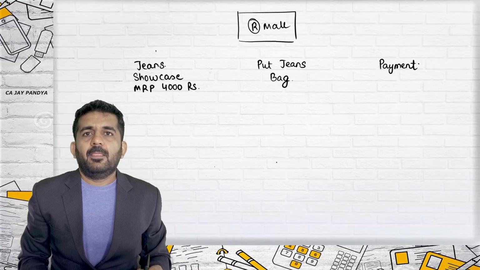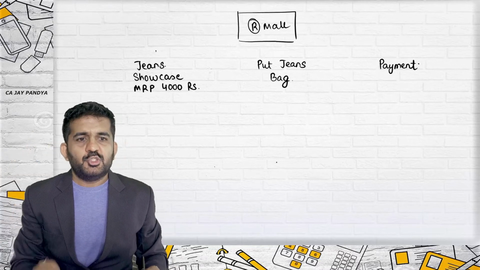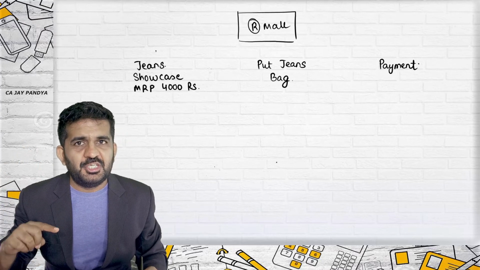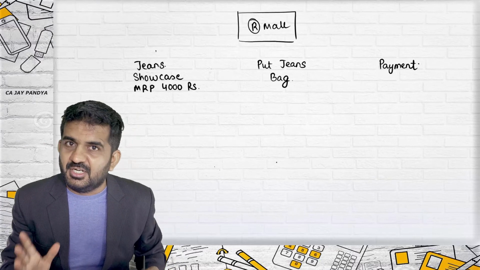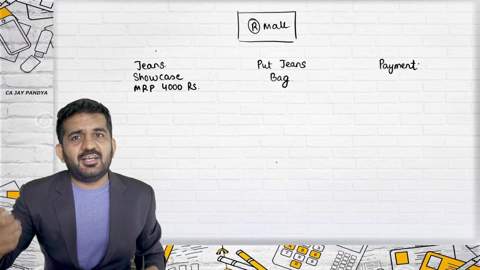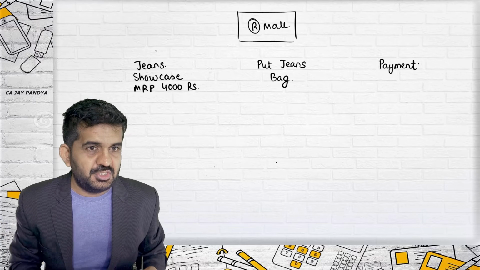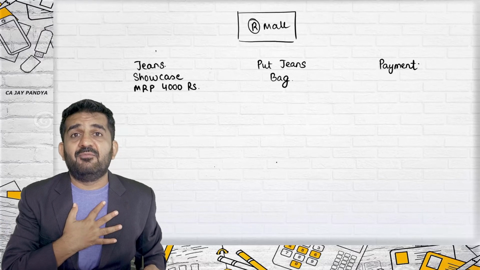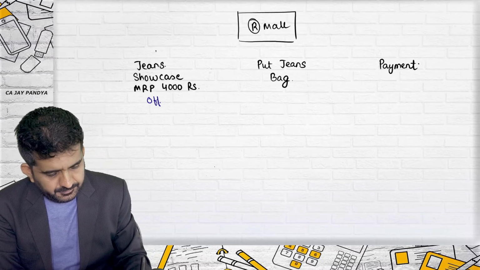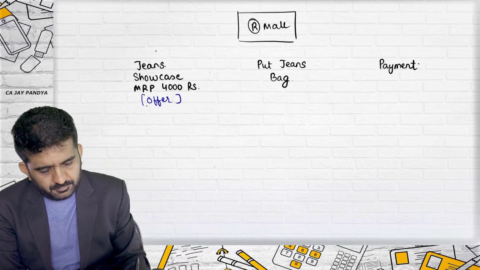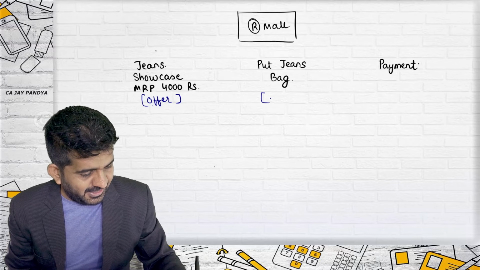Now, when I go to payment, Reliance Mall says to me, sorry sir, this jeans is not for sale. This jeans is Mukesh Ambani's personal jeans. It was incorrectly kept in that showcase. Now we cannot sell this jeans. But now I am very rigid, as there was an offer, which I have accepted.